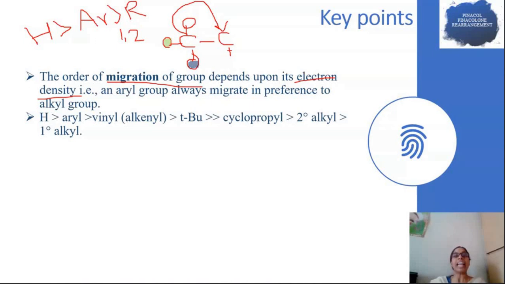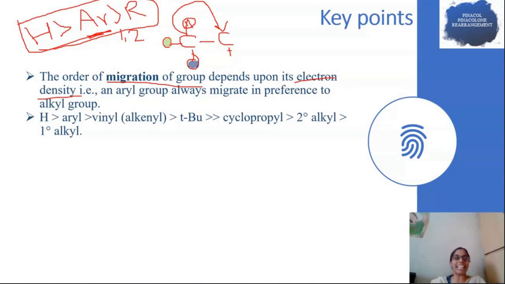Hydrogen is present here. As it is a lighter particle, it easily migrates as a hydride ion. In some books, they mention the migrating power of hydrogen and aryl is the same. As it is a lighter particle, it can migrate easily. So, the correct order is hydrogen migrating power is more, next aryl, next alkyl. If you take aryl and alkyl, we know the electron density is present more on aryl, so that group migrates.